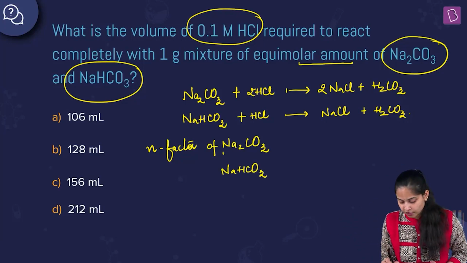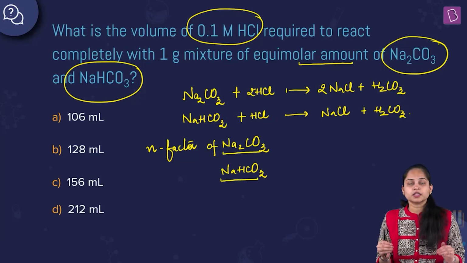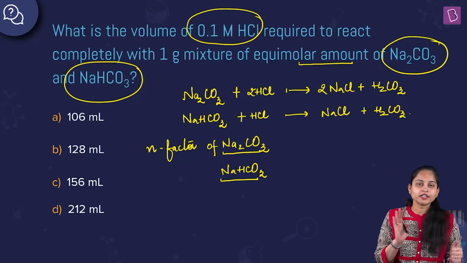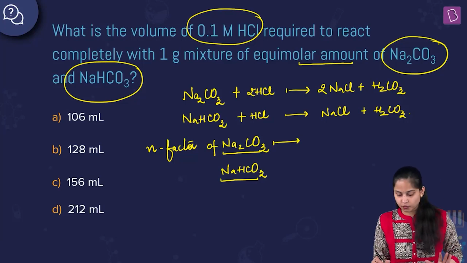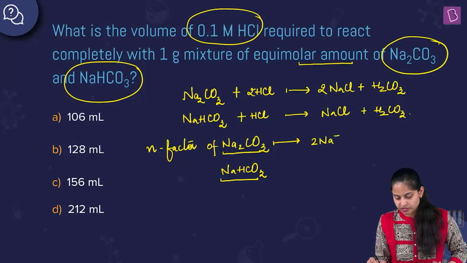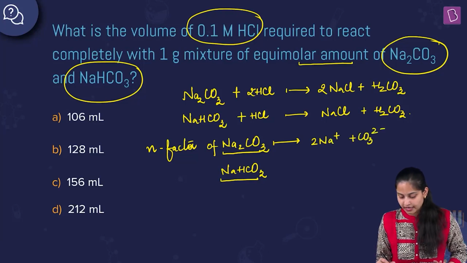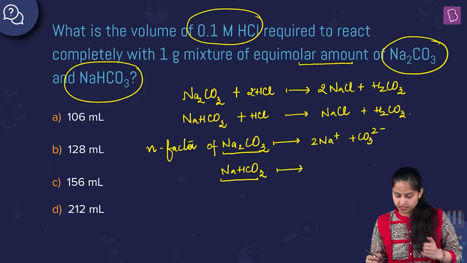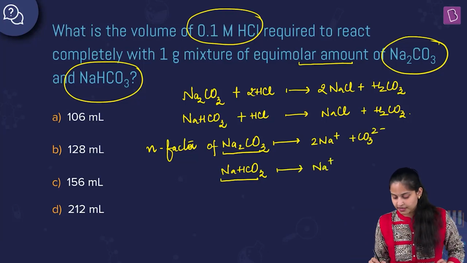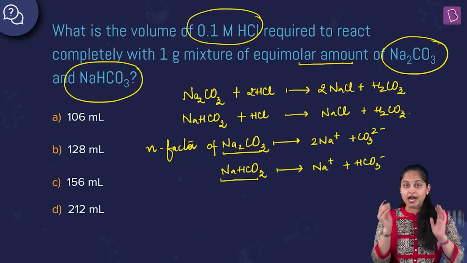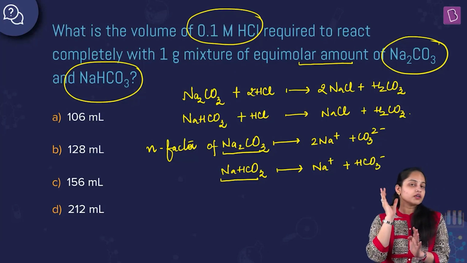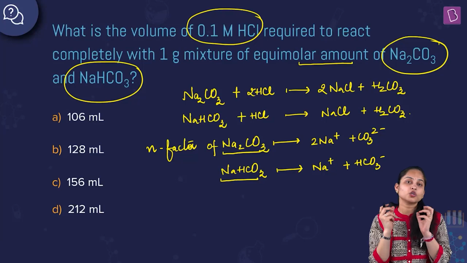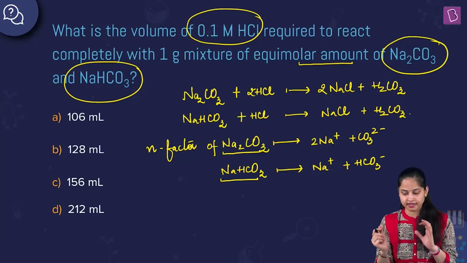So the N factor of any salt is equal to the total charges present on cation and anion. Clear? When Na2CO3 gets dissociated, we get twice of Na positive plus CO3 2 negative. And when NaHCO3 gets dissociated, we get Na positive plus HCO3 negative. The N factor of the salt is the total number of charges present on cation and anion.